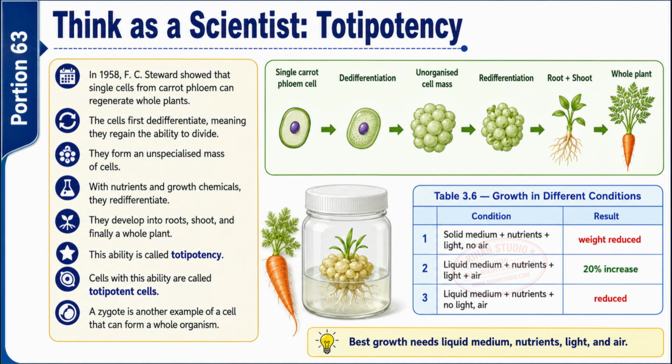Table 3.6 to discuss. Solid medium plus nutrients, light, no air, weight reduced. Liquid medium plus nutrients, light plus air, 20% increase. Liquid medium plus nutrients, no light, air, reduced. Best growth needs liquid medium, nutrients, light, and air.